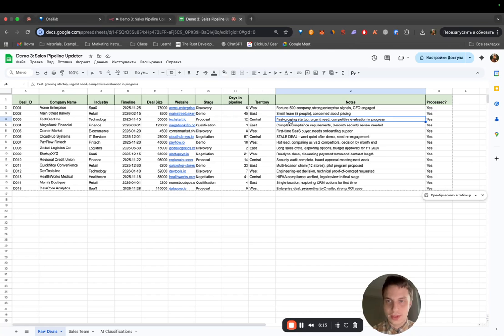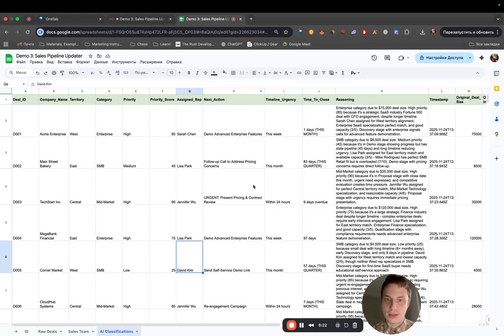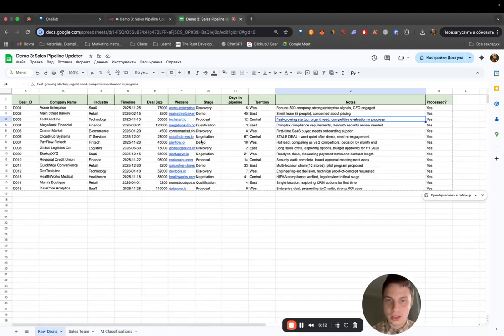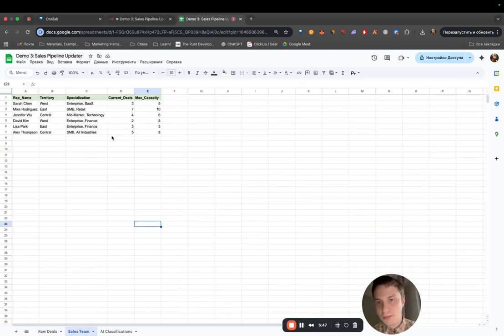So these guys need our services fast. And the AI agent knows it. That's why it marks this deal as urgent. Let's check if it's done it for, yeah, it's done it for Payflow FinTech. And it's done it because they are making a decision by the end of the month, and they are already comparing us versus 2 competitors, and we need to act promptly. That's why this deal is also urgent.